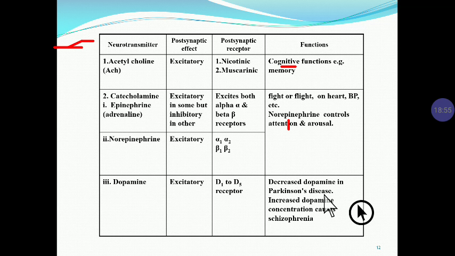So these are important neurotransmitters involved in the pathogenesis of various diseases. In the treatment of Parkinson's disease, you have to give a dopamine agonist drug to increase the dopamine level. In schizophrenia the dopamine level increases, and hence you have to give a dopamine antagonist to treat it.